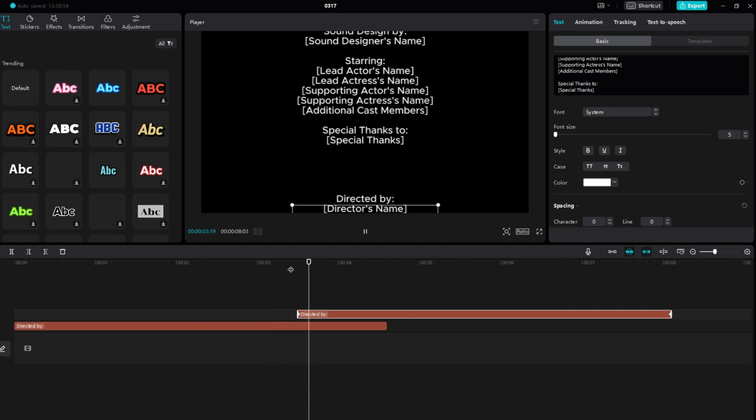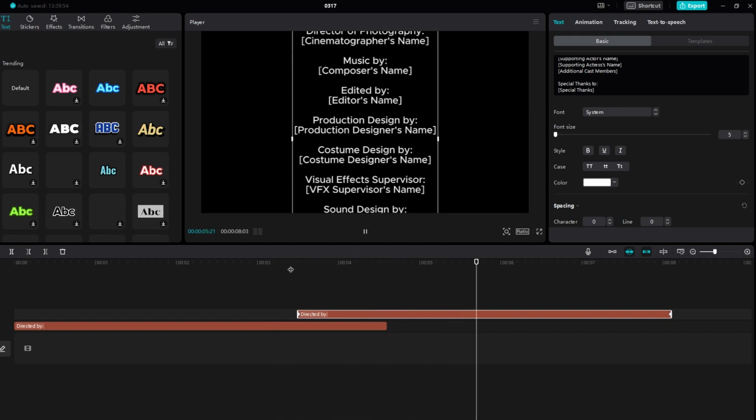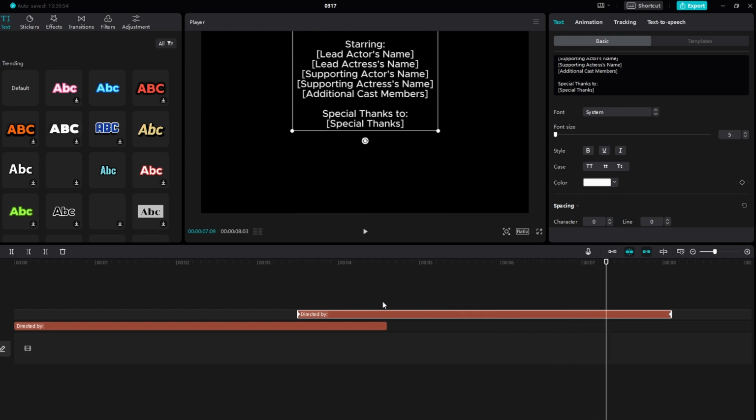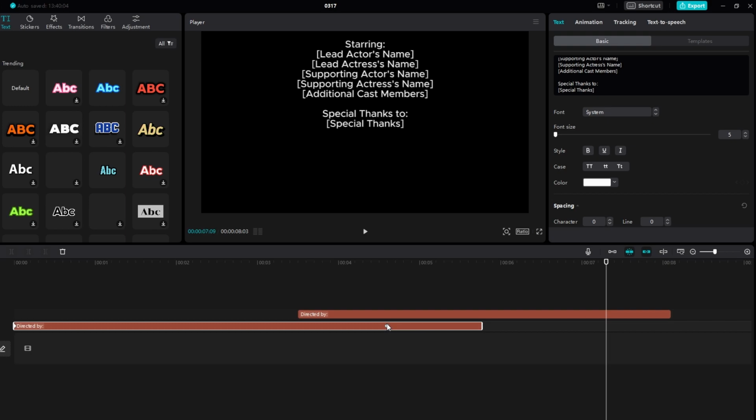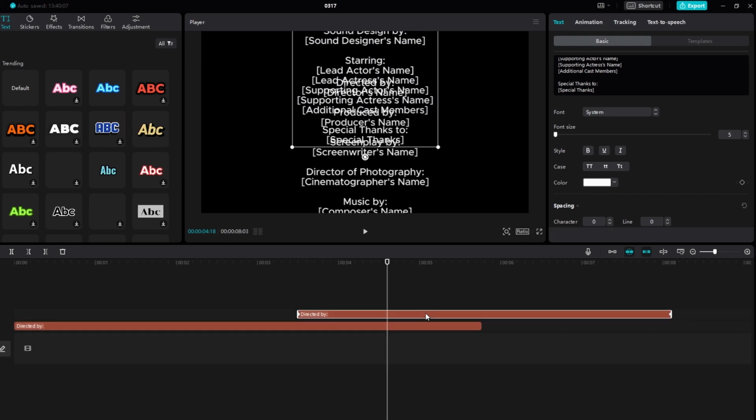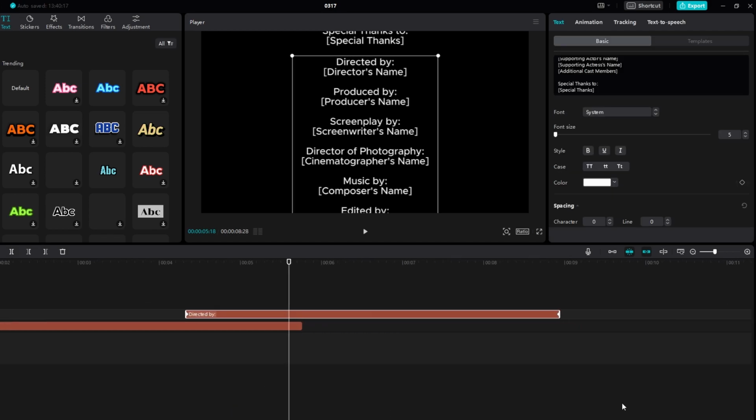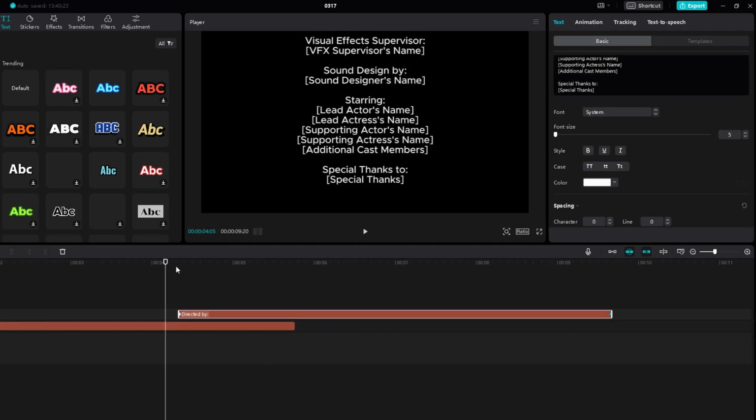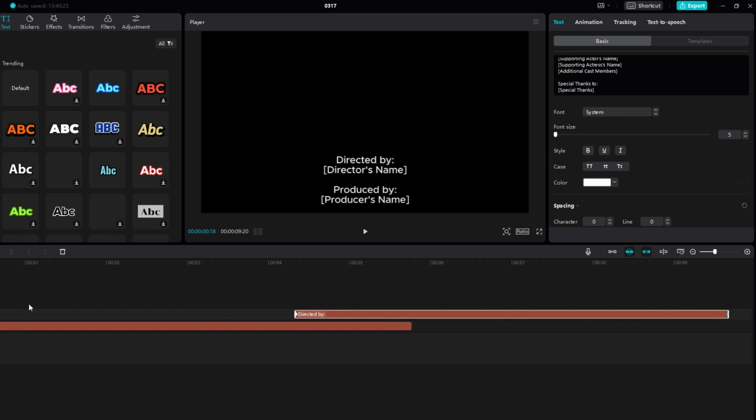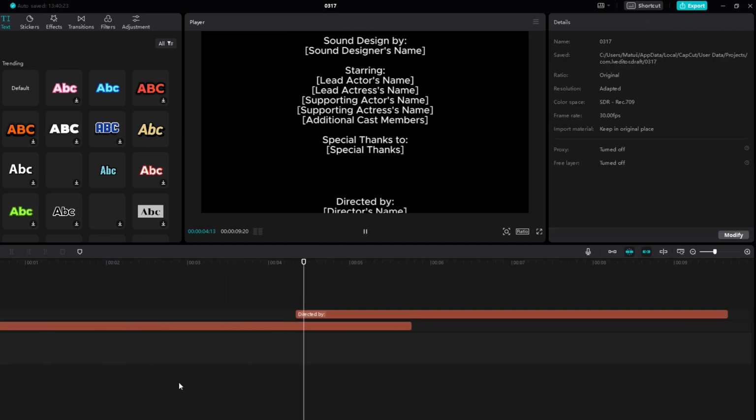If the rolling speed is too fast, zoom out of the timeline and increase the duration of the text layer to slow down the rolling speed. Adjust the keyframe to control the speed of the rolling text. If you have more text to add, repeat the process by copying and pasting the text layer and adjusting the animation speed accordingly.